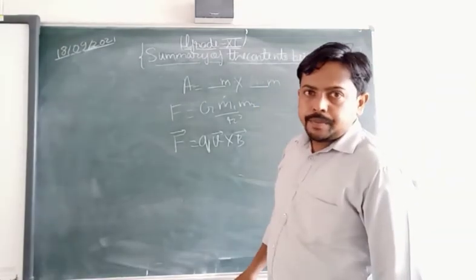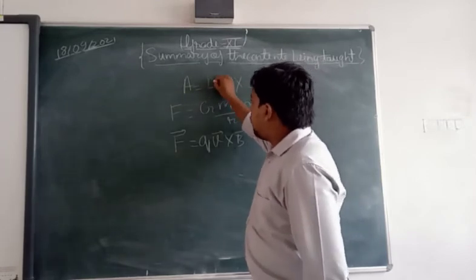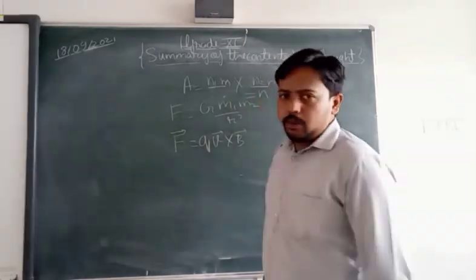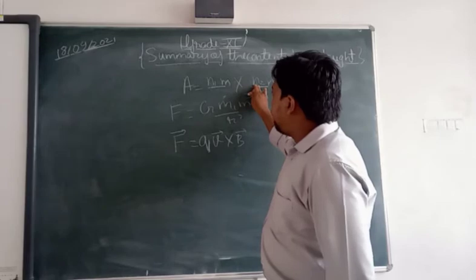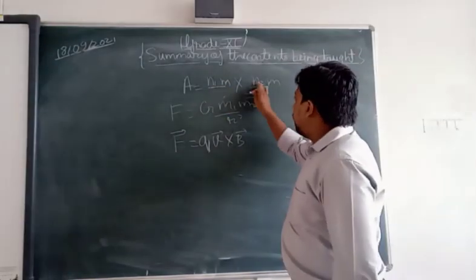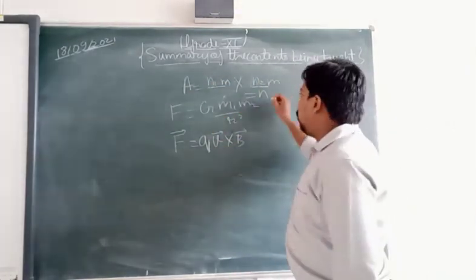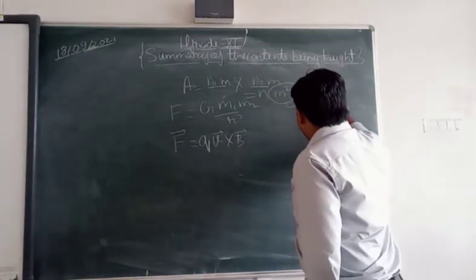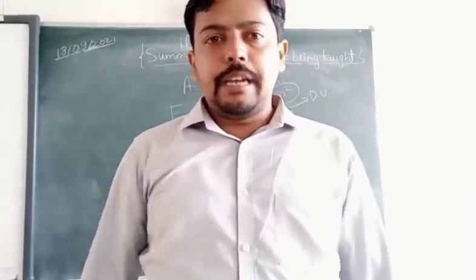When these are multiplied, for example n1 and n2 numerical values, let this be 2 and this be 3 meters, 2 into 3 comes to 6. After multiplying the numerical values, the units also get multiplied, so we get the unit of area as meter square. This was a derived unit, and similarly we discussed many examples of derived units.